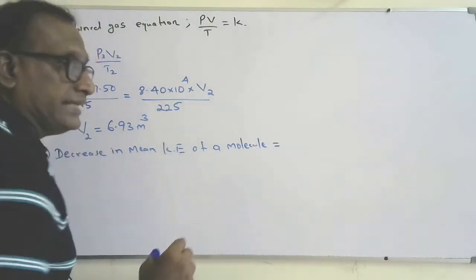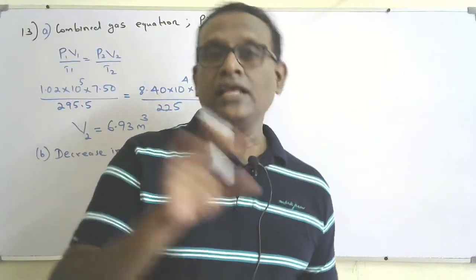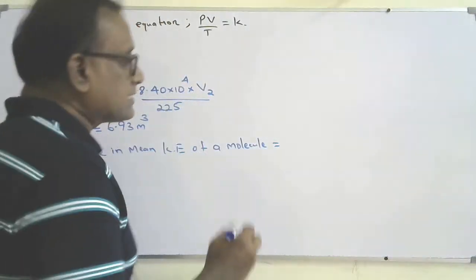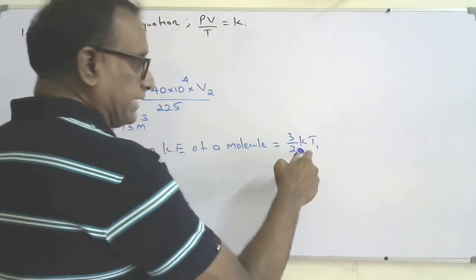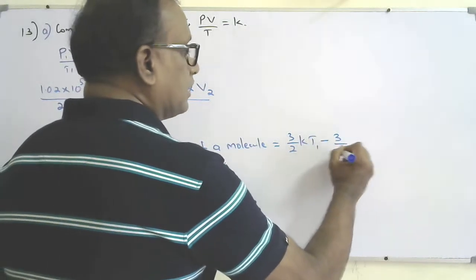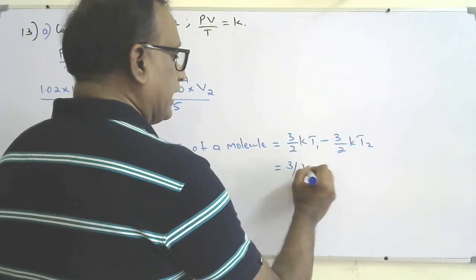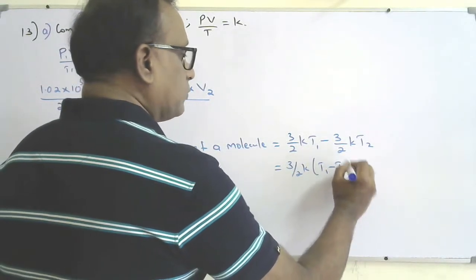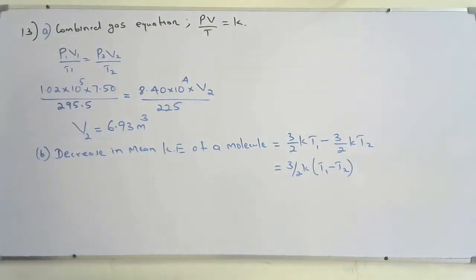So we know that when the temperature drops, mean kinetic energy will decrease. So loss means initial minus final here. That is 3 by 2 k T1, the initial temperature, minus 3 by 2 k T2. So I can say 3 by 2 k (T1 minus T2). Both should be in Kelvin. The temperatures must be in Kelvin.